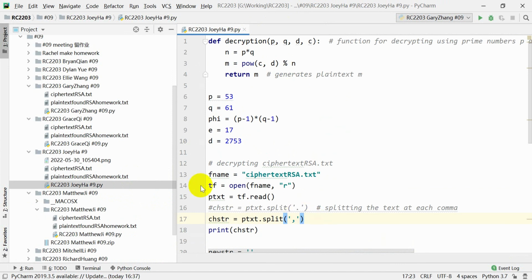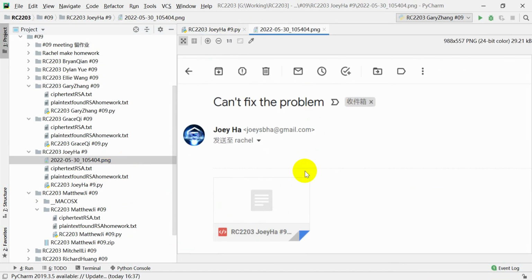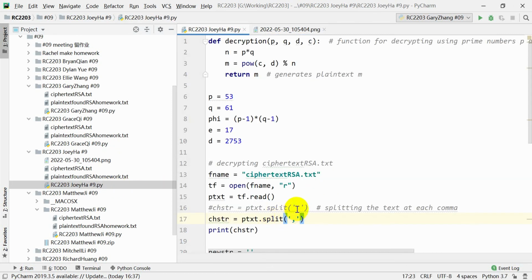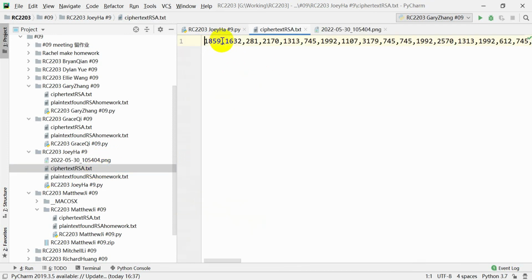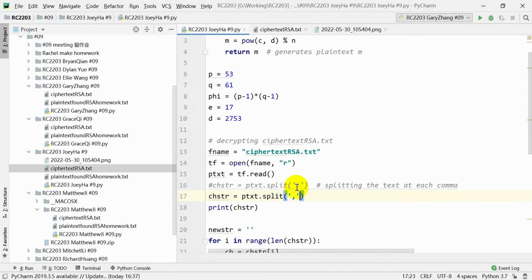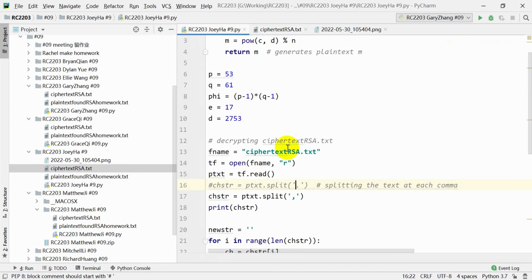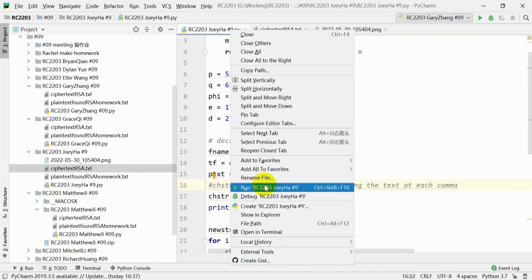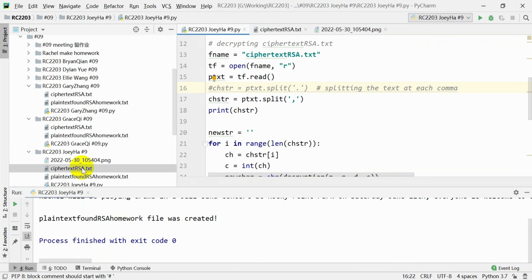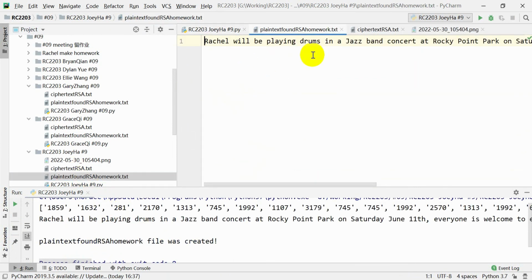Here, the mistake was, so you said in the email that you can't fix the problem. There was one hidden mistake. It was to change the period into a comma, because in the ciphertext, the different numbers are separated by commas. So if we try to split it by a period, it wouldn't be able to find any periods, and then it would try to take the whole thing, all of this, and then try to decrypt it, and then it wouldn't work. So now we turned it into a comma, and then it should work now. So plaintext found RSA was created with the plaintext in it.